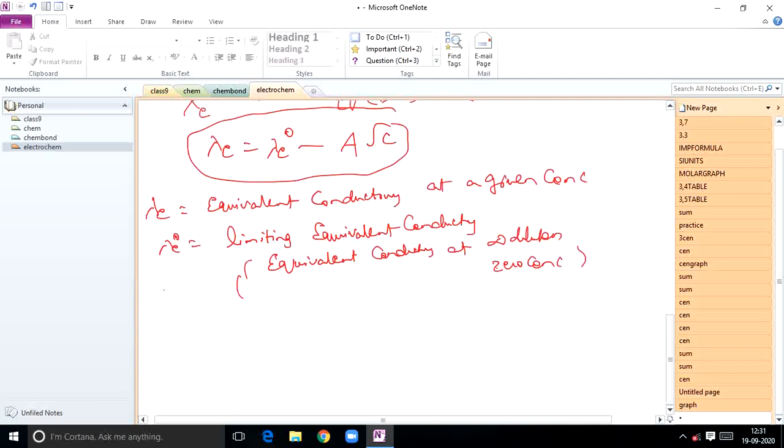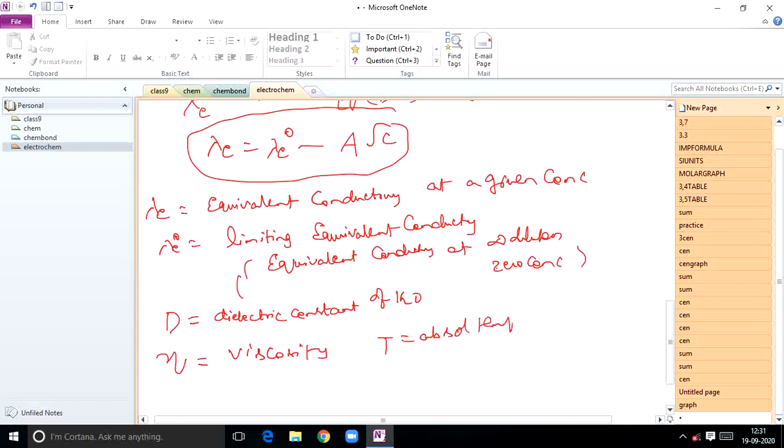Here also there are some terms in that expression. C represents concentration. Capital D represents the dielectric constant of water, eta represents viscosity, and T represents absolute temperature. So this is also called the Debye-Onsager equation in terms of equivalent conductivities.